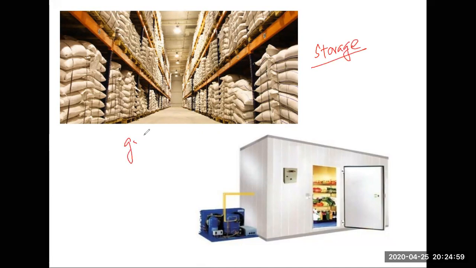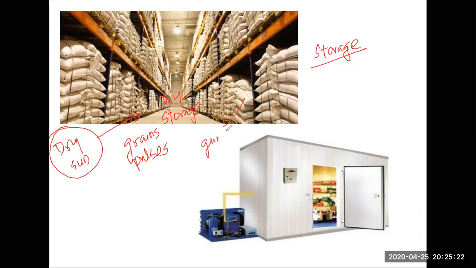Things like grains, pulses, which don't have too much water content, they dry it in the sun. After drying in the sun, they store it inside huge godowns. And these godowns are for dry storage, okay? And they put it in gunny bags. They are packed in the gunny bags.